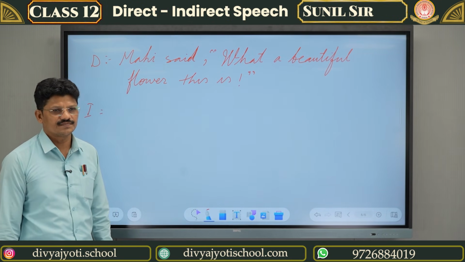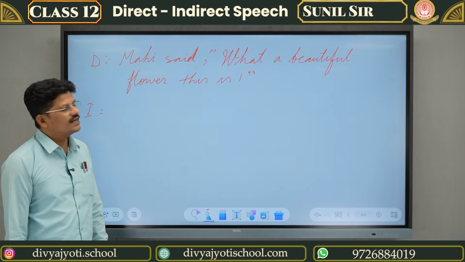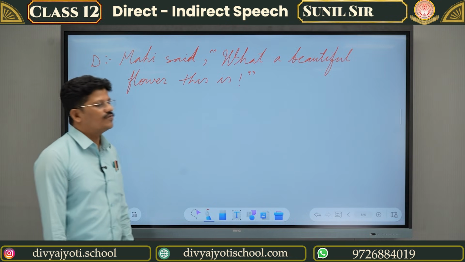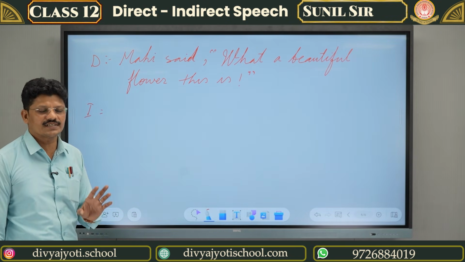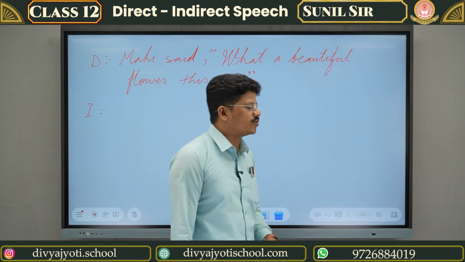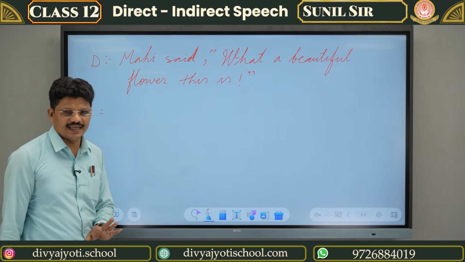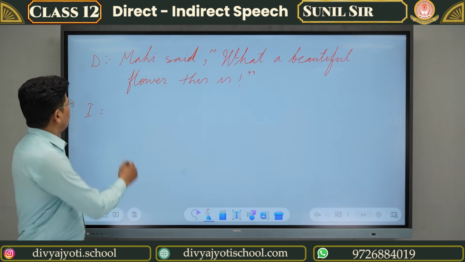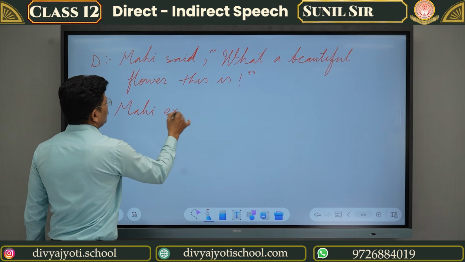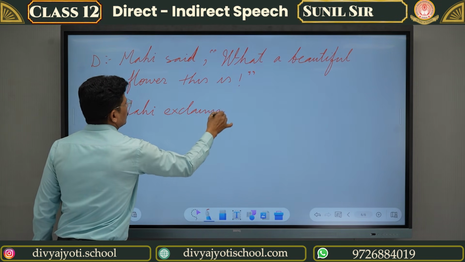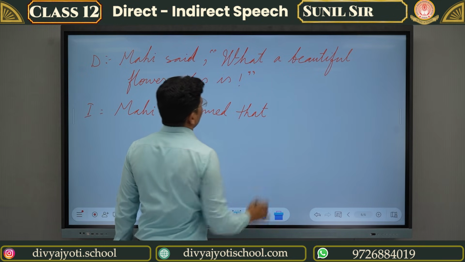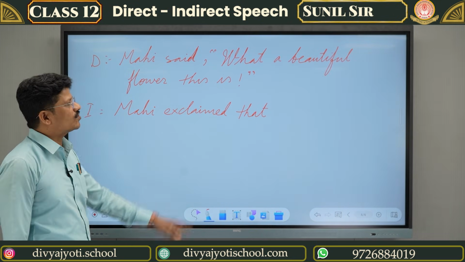The conjunction will be "that". Then the inverted comma sentence, how do we have to write? First of all, we have to find out the subject and verb, then write the rest of the thing and change the tense accordingly. So let us start. Mahi exclaimed that.